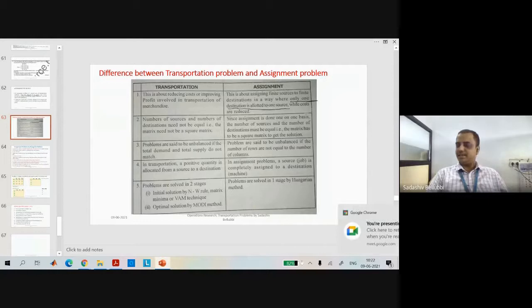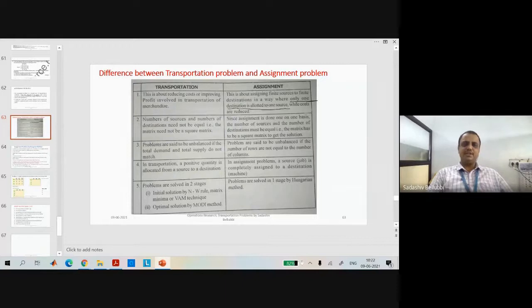So it means that in the transportation problem, if the supply or the demand is not satisfied, we could have done n number of allocations to the same source or the same destination. But in this assignment problem, each row or each column will have only one allocation. That is the main difference between transportation and assignment.